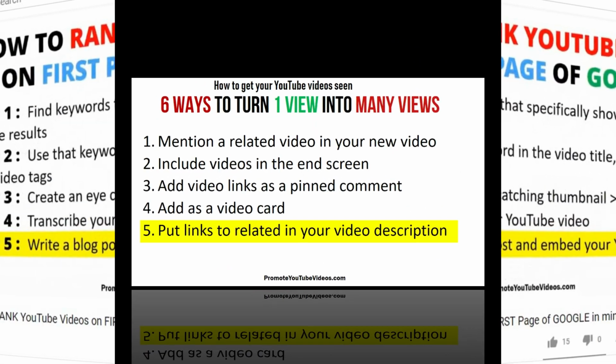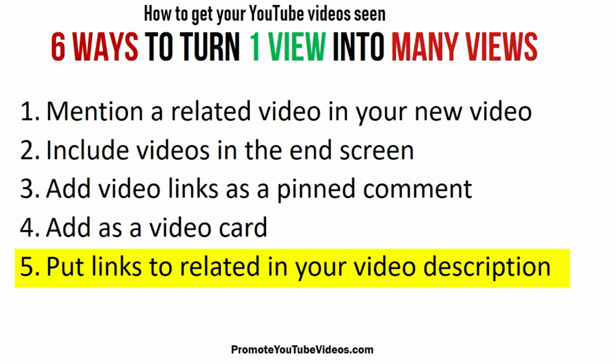Another way to get your old YouTube videos seen is to put links related in your video description. Use the video description to add links to your previous videos. Not everyone reads the description, so indicate either by saying it in the video or write it above the fold so that they know there are links in the description of the new video you just uploaded.